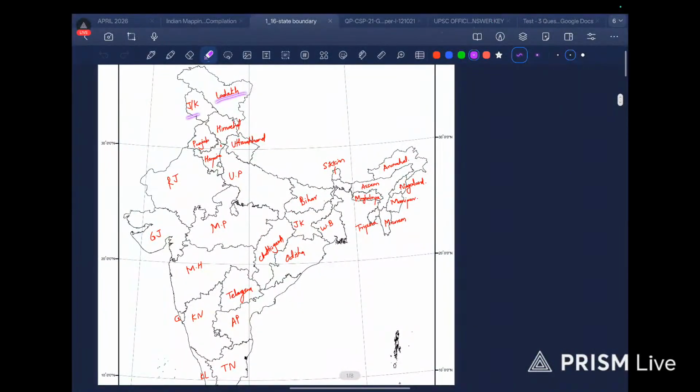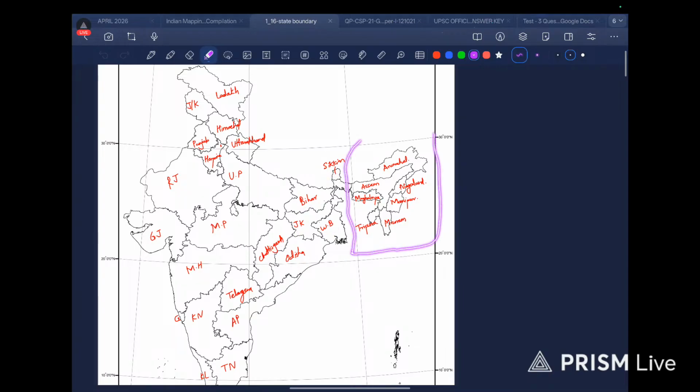As we know, this is Ladakh, Jammu Kashmir, Himachal, Uttarakhand, Punjab, Haryana, Rajasthan, UP, Madhya Pradesh, Gujarat, Maharashtra, Karnataka, Goa. This is Tamil Nadu, this is Andhra Pradesh, this is Telangana, this is Kerala, and this is Chhattisgarh, Odisha, West Bengal. Then this is Jammu Kashmir, then this is Bihar, this is Sikkim, and the most interesting part comes when